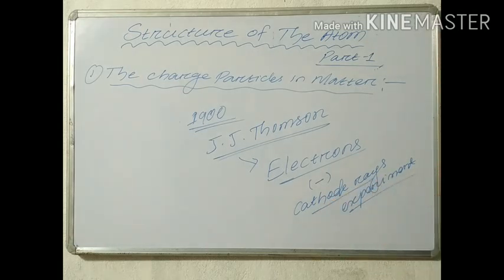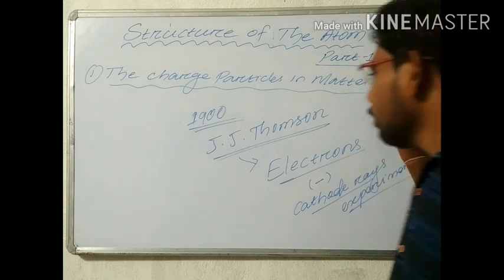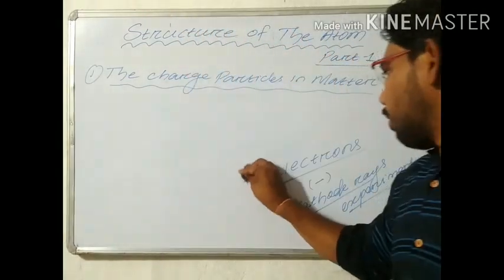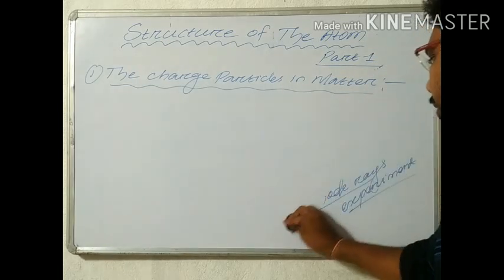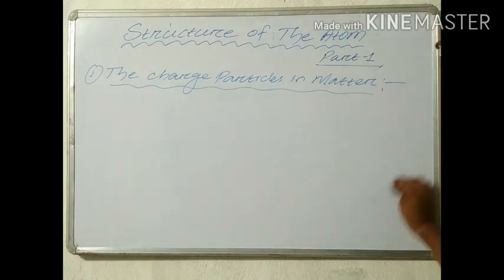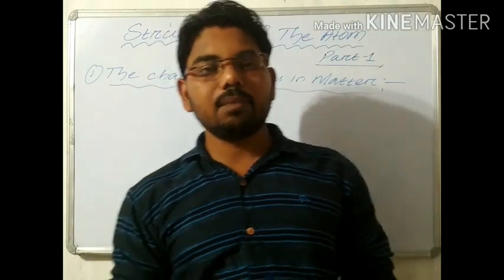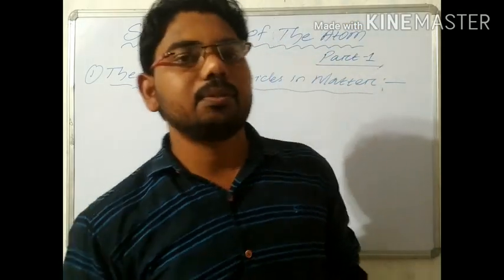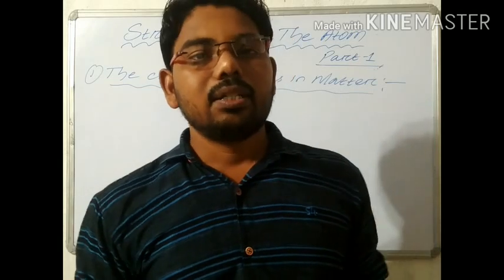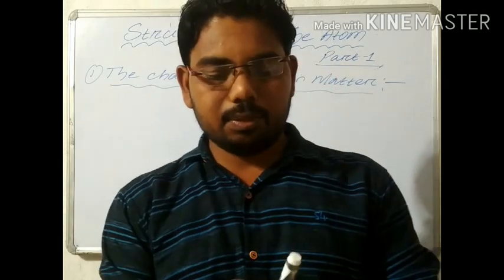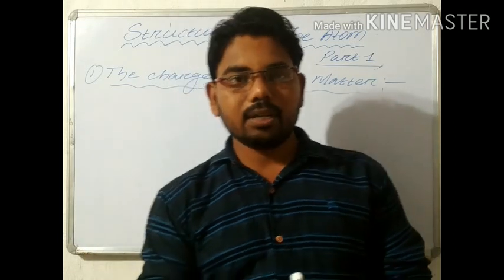Okay, so matter has charged particles. When we rub two objects, for example when we rub our palms, then we feel hot. Yes or no? Why? Because when rubbing, charges are created on the surface of our hand or fingers. That's why we feel hot.